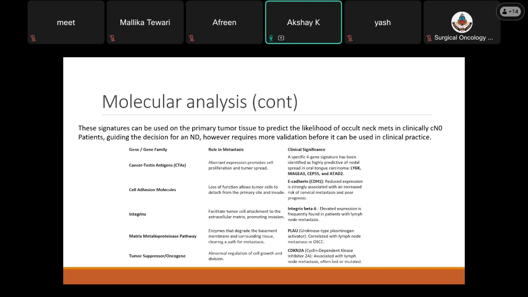Now, these signatures can be used in the primary tumor tissue to predict the likelihood of occult neck mets in T3 N0 patients, guiding the decision whether a neck dissection should be done or not. However, it requires more validation before it can be used in clinical practice.